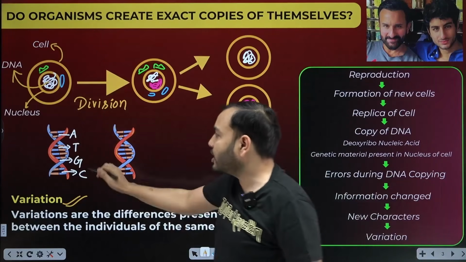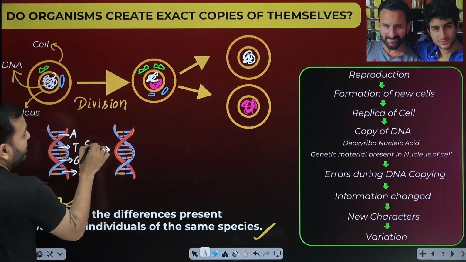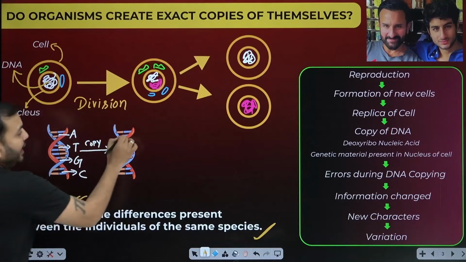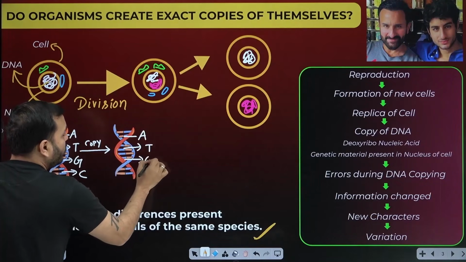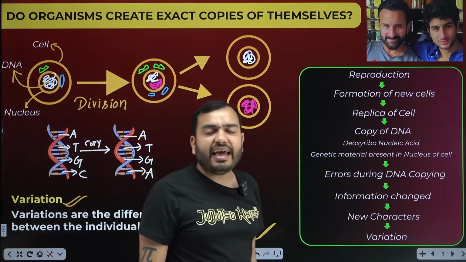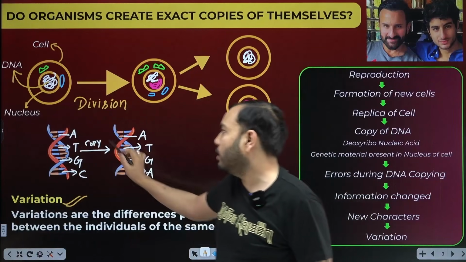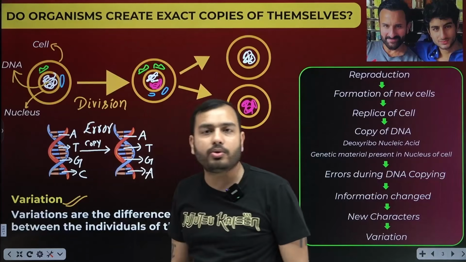Now its copy is being made, like a photocopy. A new cell is being formed. Say copying is going on. Okay, A's A was made. Okay, T's T was made. Okay, G's G was made. Okay, C's O. What happened? Error happened. Mistakes, sir. Why did the error happen? Error should not have happened, sir. Everything should be 100% the same, sir. Why did the error happen?